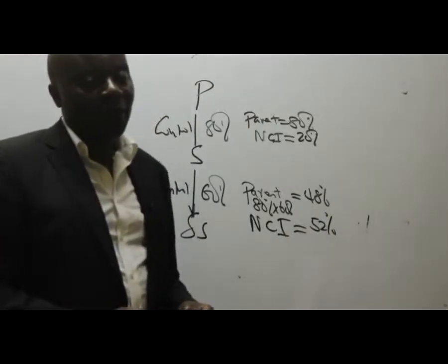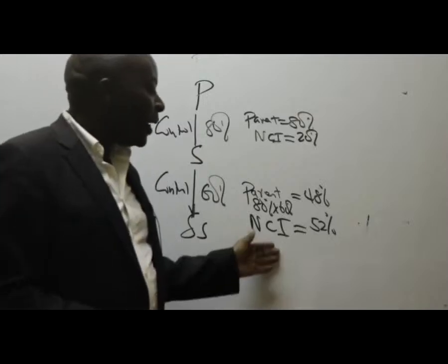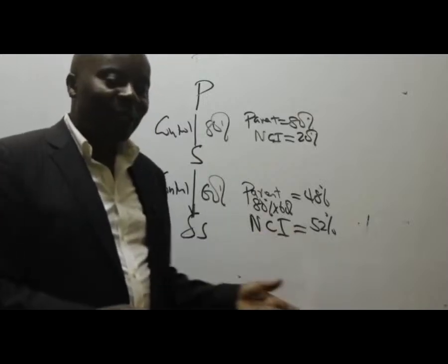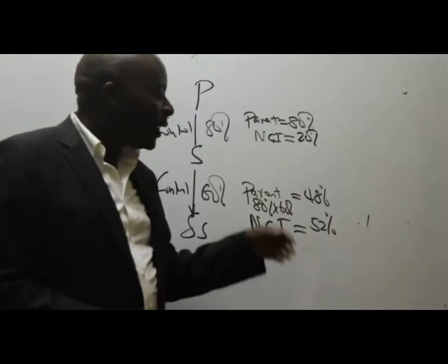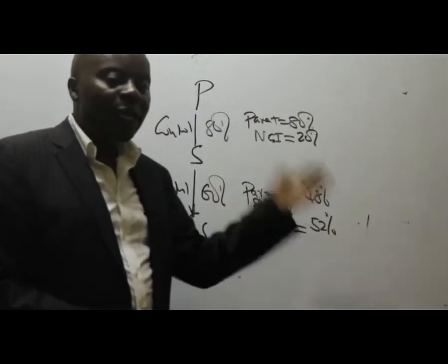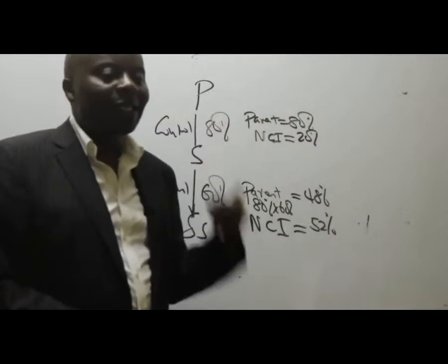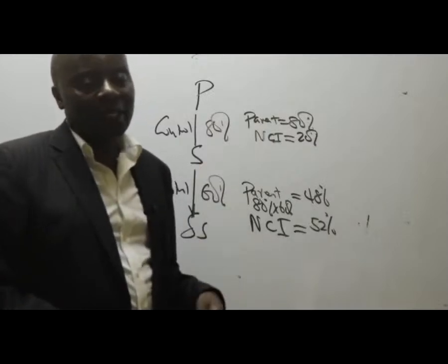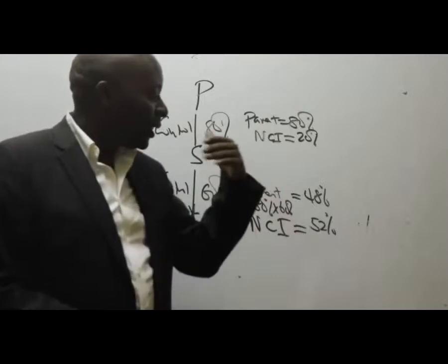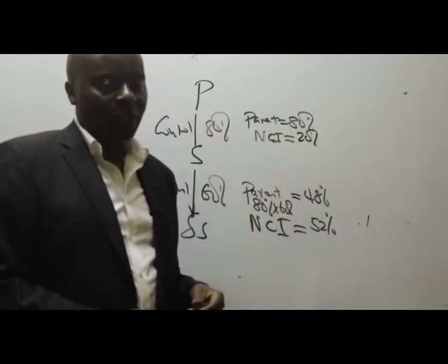And then now you'll get somebody making an argument that how can NCI have a bigger share? It's possible. This 52% in this case here will be spread out to so many, for example, shareholders, such that each shareholder will be having an insignificant amount, giving the parent in this case here superpower status.